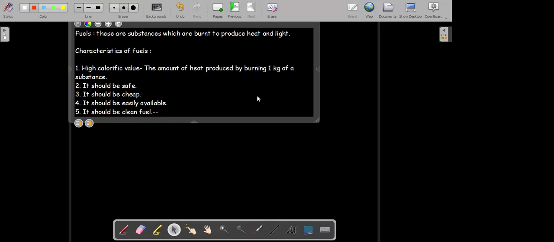Yes, sir. Sir, I have a doubt. What about? Sir, even it depends on the climatic conditions, meaning it should not be in moisture. For the fuel, sir? Does it even depend on the climatic conditions? It should not be in the moisture. No, it's not necessary for all the fuels. Okay.